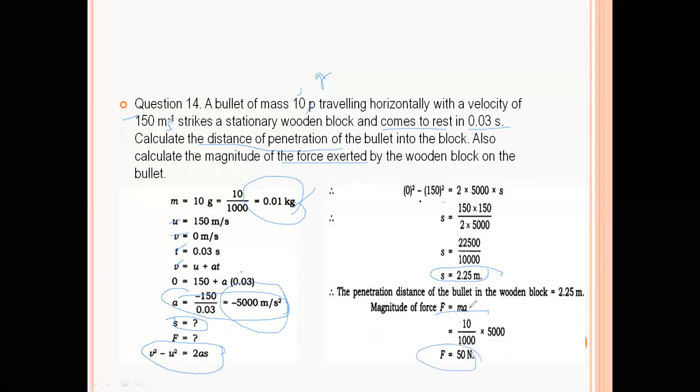So in this question, mass is given, initial velocity is given. This is your initial velocity, this is your u. Here it is up, that is u. Final velocity: come to rest is written. This shows that v is 0, and the time is given. This is your time. You have to calculate S, A, and F.